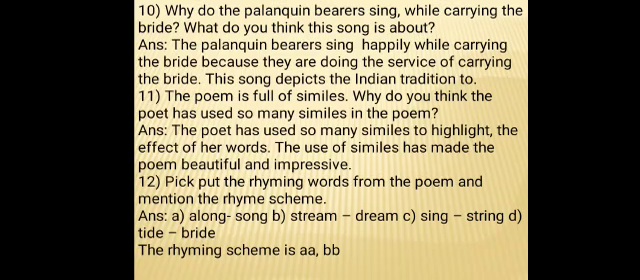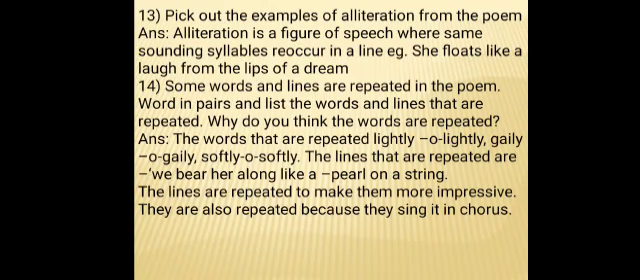Pick out the rhyming words from the poem. See here, students, here it is pick out, O-U-T, out, right children. By mistake, P came there, you have to make it O. Pick out the rhyming words from the poem and mention the rhyme scheme. Okay, the answer is along, song. Next, stream, dream. Sing, string. Tide, bride. The rhyming scheme is AABB.